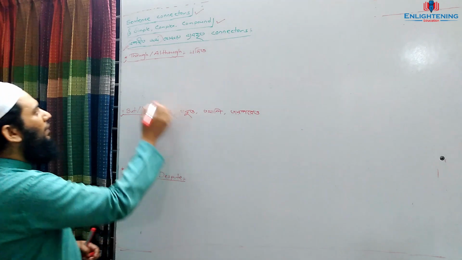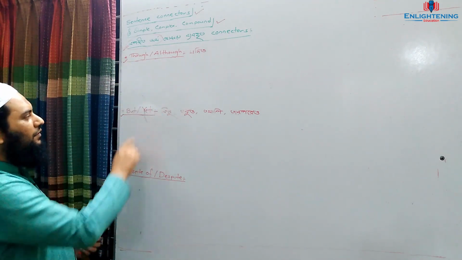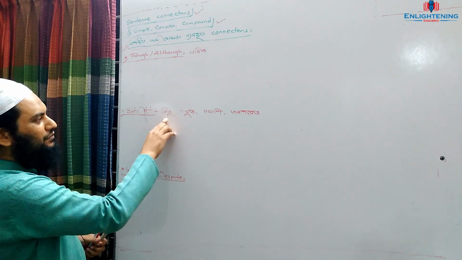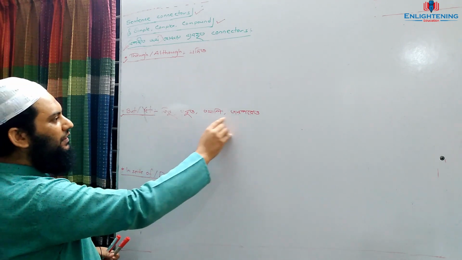Okay, so I have said though, although means jodio, but yet means, as we know, just kintu, but sometimes, according to meaning, it may be tobuo, tothapi, tarporeu.